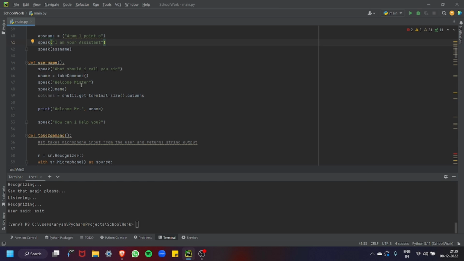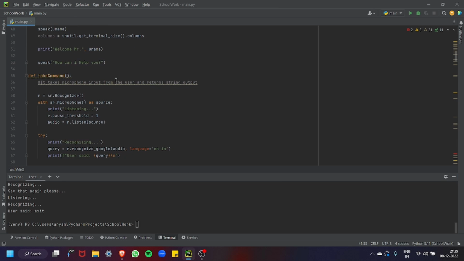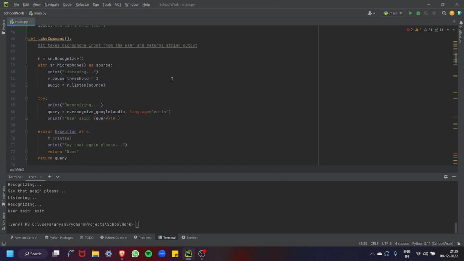So right here, this username is what the desktop assistant will call you. It will ask you for your username, or what it should call you, and you can input it, and it will call you like that for the rest of the time, or you can change it, which I will come back to at a later time.